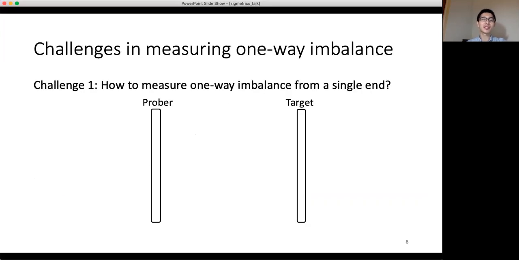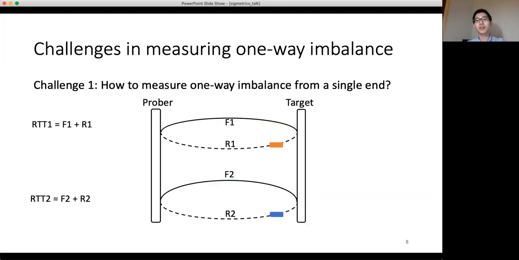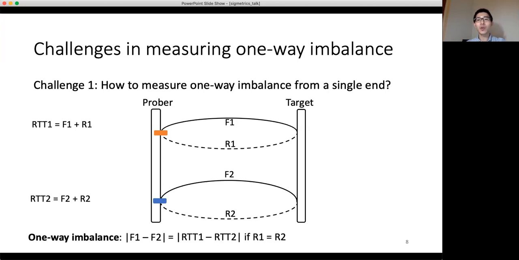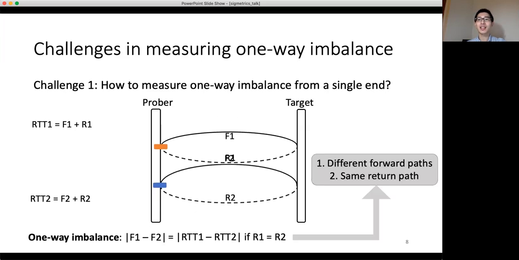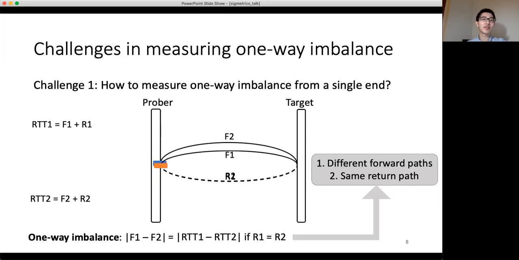To measure one-way imbalance, our first challenge is how to do it from a single end. We send two probes from the prober to the target and obtain two round-trip time samples, round-trip time 1 and round-trip time 2. However, we know the one-way imbalance is equal to F1 minus F2, which is the difference between the forward path latencies. We find that F1 minus F2 can be equal to round-trip time 1 minus round-trip time 2 if R1 is equal to R2. This implies that we need probes to take different forward paths and the same return path.